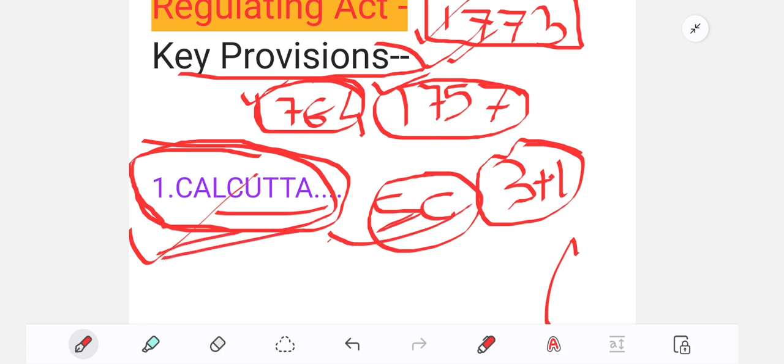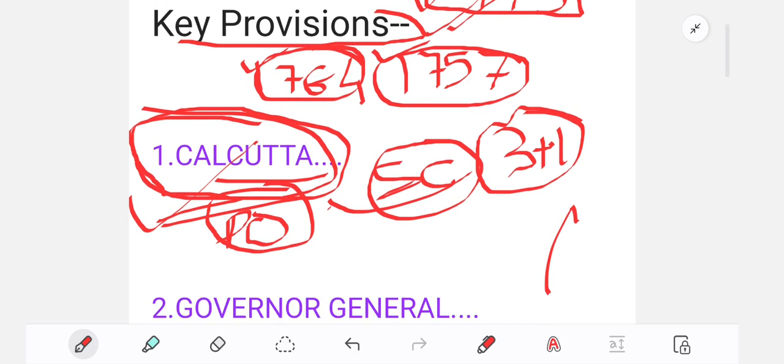Now the next question is, present day, where is the Supreme Court? If you know the answer, you can write it in the comment section. Is it in Kolkata, the present day Supreme Court? But through the Regulating Act of 1773, the Supreme Court was established in Calcutta. And why was it established? To administer justice in British India. Okay, so the first point is clear.